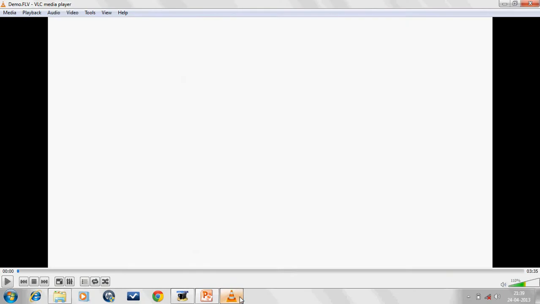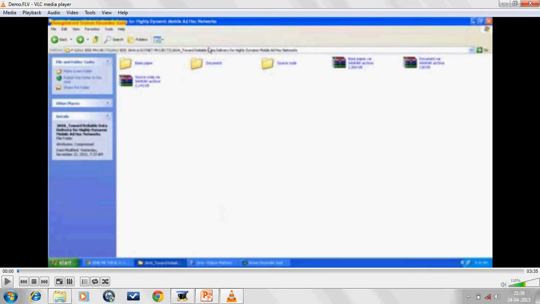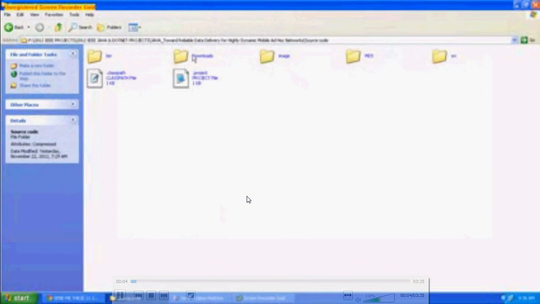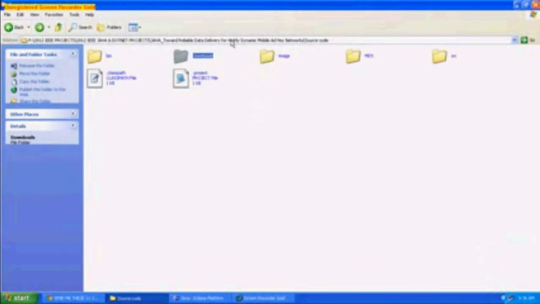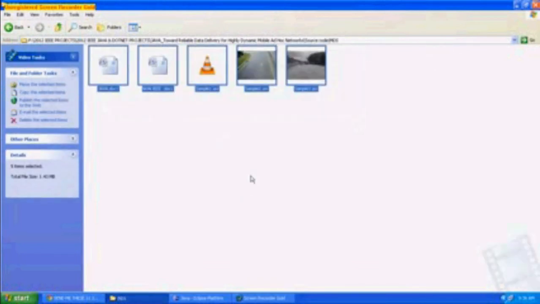In our demonstration part, we go to our file and select our project. In the project we chose, there are 4 modules and 4 parts. We open Eclipse and select new. In new, we give the new project a name and browse the file location where we have to save the Java source code.